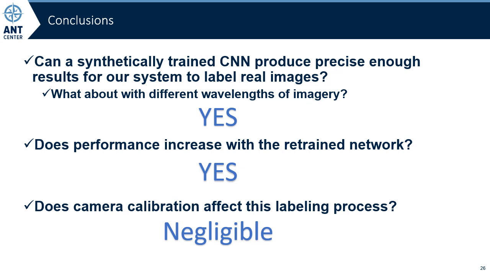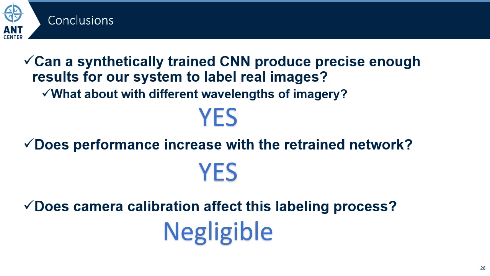Thus, we have answered the questions we set out to. Using our post-prediction process, we can label real imagery. That labeling of real imagery can then be used to train a system to make better post-predictions. This technique is even able to allow a user to bridge the gap from synthetic imagery to real imagery, real imagery we are not able to realistically simulate. We showed this with simple grayscale images transferring to real long-wave infrared images, training on them, and then having robust performance on that long-wave infrared imagery after retraining.